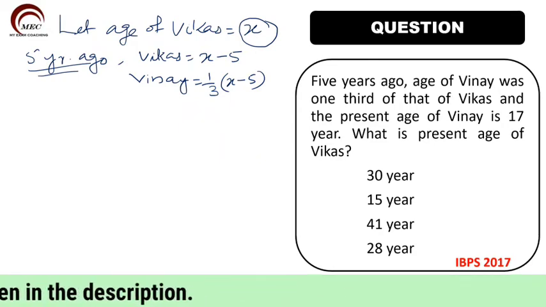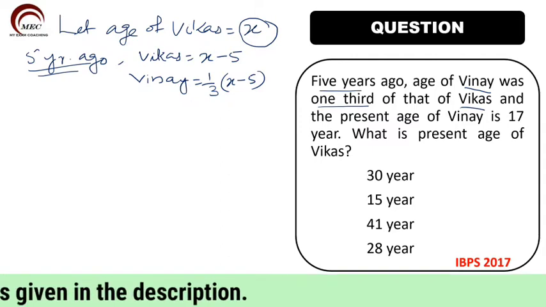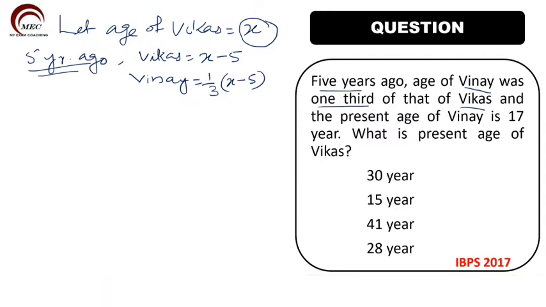What is the condition given? Vinay was 1/3 of Vikas' age 5 years ago. So 5 years ago, Vikas was X minus 5, and Vinay was 1/3 of X minus 5. The present age of Vinay is 17.